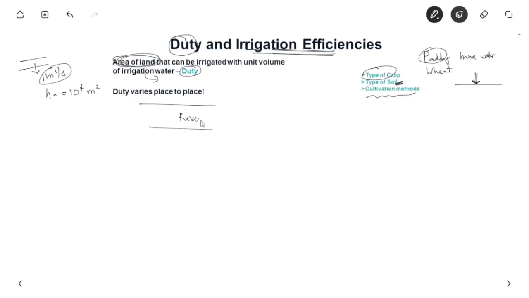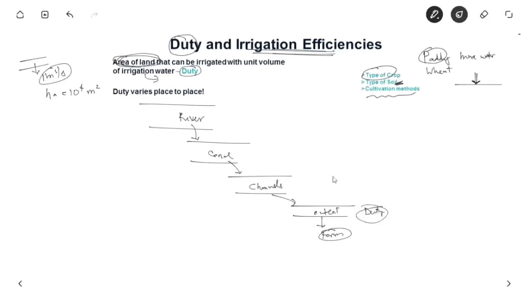So first we have a river. From this river we get water and it goes to the canal, and from this canal it passes into a small channel, and then we have an outlet from which it directly goes to the farm or field. So the duty at this point is very important.